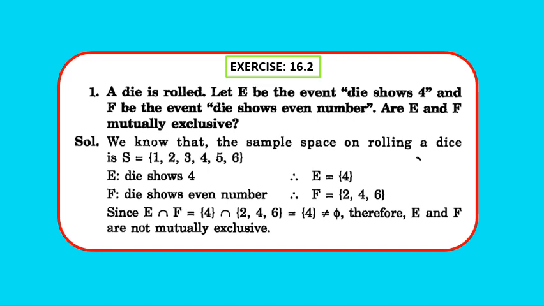Now for two events to be mutually exclusive, their intersection has to be empty, that is phi. So S equals 1, 2, 3, 4, 5, 6. E is that the die shows 4, that is E is the set containing 4, and F is die shows even number, so F equals 2, 4, 6. Now if you find the intersection, E intersection F will be equal to 4, and since it is not equal to phi, therefore they are not mutually exclusive. For two events to be mutually exclusive, their intersection has to be phi. Clear? So pause and note down the solution.